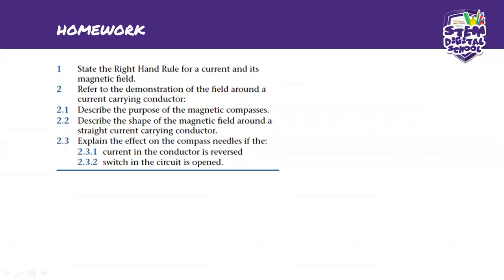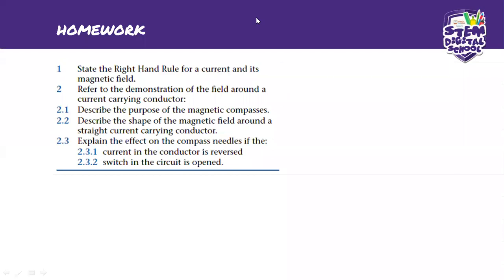If I get an answer for number one, I'll be able to show the answer for number two. So on number 2.3, it says, explain the effect on the compass needle if 2.3.1, the current in the conductor is reversed, 2.3.2, the switch in the circuit is opened.